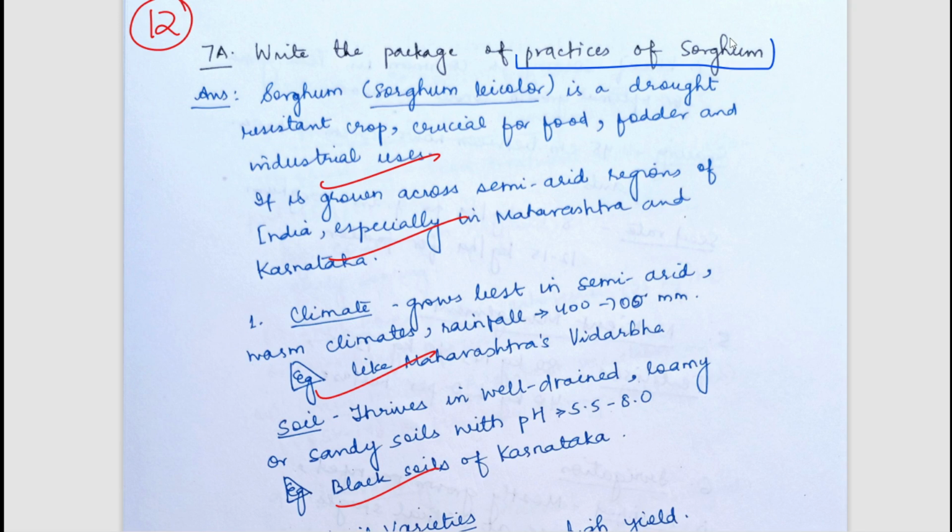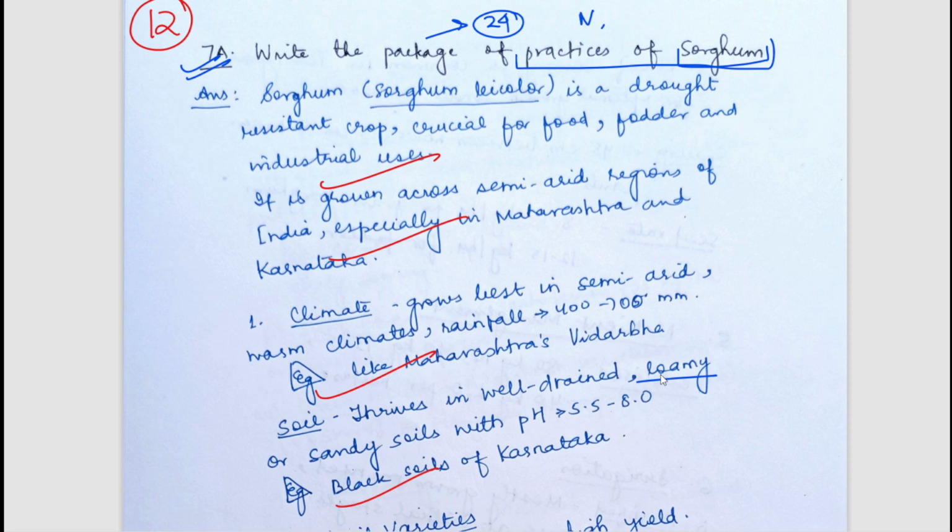So I think a common structure of package of practices has been taken by the student, and I think sorghum, because millets are highly in use. So for all the millets, in package of practices you should cover all the important crops. It could be all the crops which are included in MSP, all the 24 ones, and you should include all the important vegetables, fruits, all the important horticulture crops, the crops which are in use. So all these things can be very helpful, because UPSC every year will ask at least 1 to 2 questions from package of practices, and these questions can easily be ones where marks are to be scored, because most of the points are common.